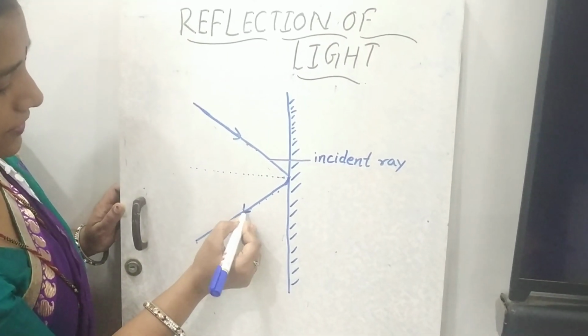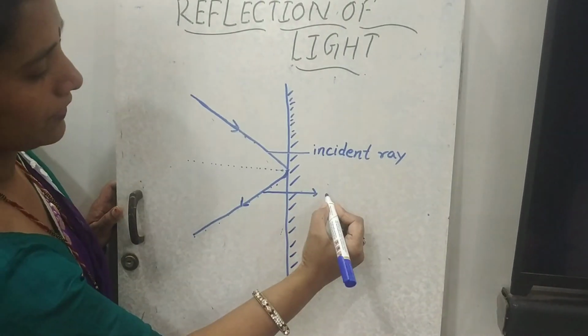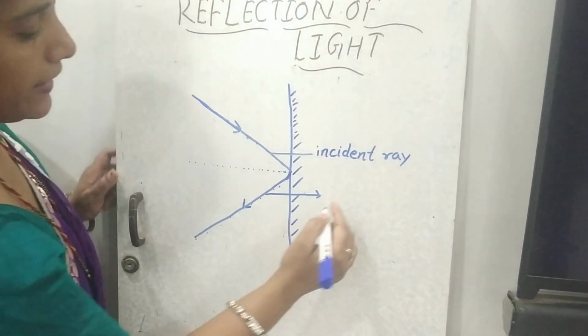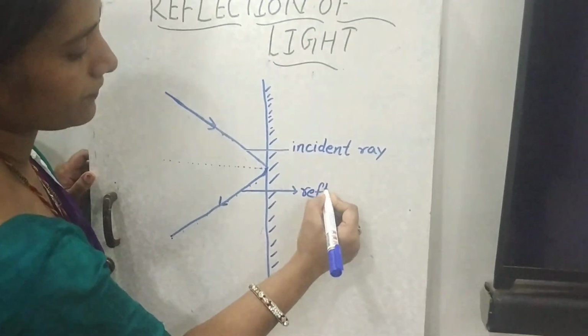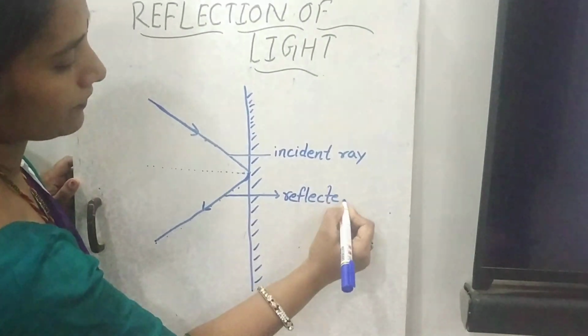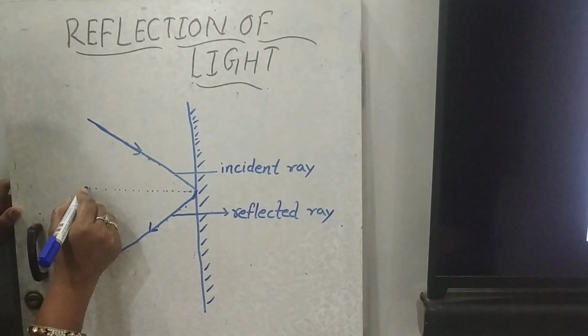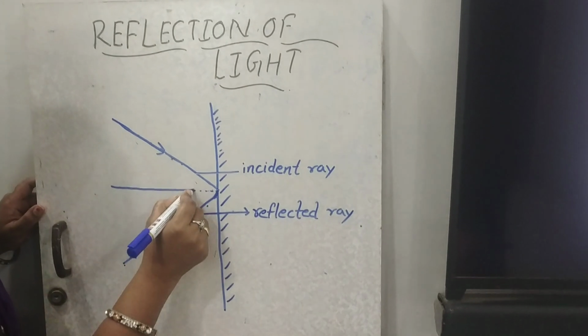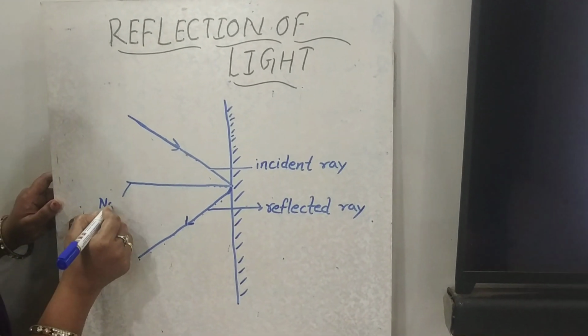The next ray, which comes back after reflection, is known as the reflected ray. And the perpendicular line is the normal.